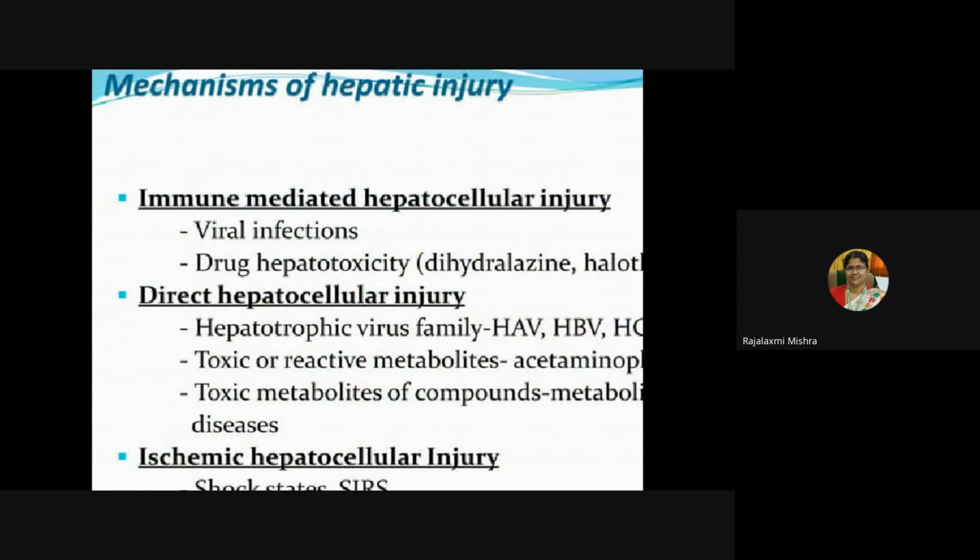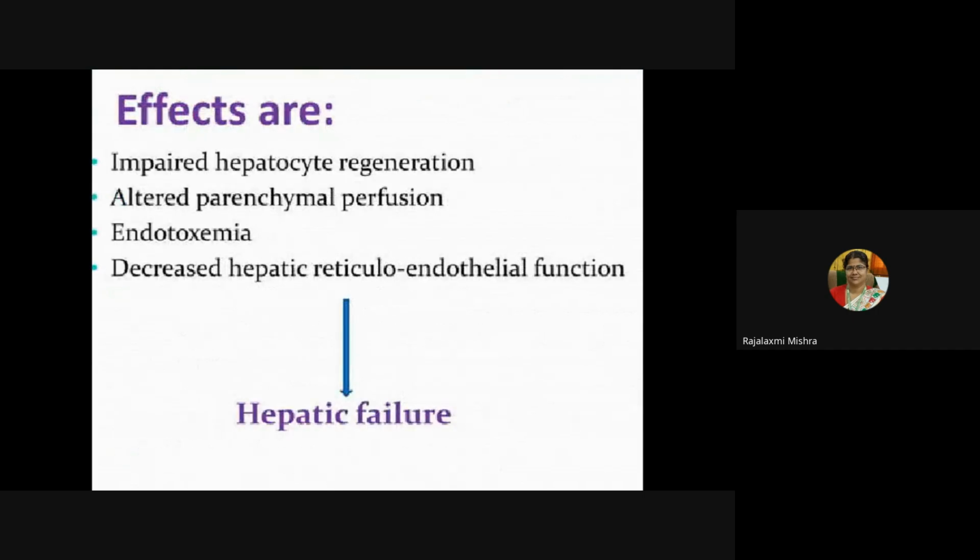Mechanisms of hepatic injury or liver cell damage: immune mediated hepatocellular injury due to viral infections or drug hepatotoxicity. Some drugs are responsible for causing hepatic damage, hepatocellular damage, for example, dihydralazine. Then direct hepatocellular injury may be due to the hepatotropic virus family, or toxic or reactive metabolites of a compound. Then ischemic hepatocellular injuries also will be there.